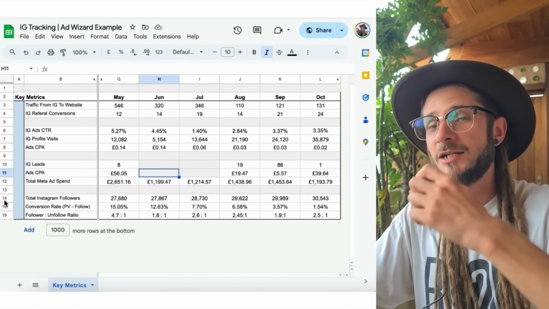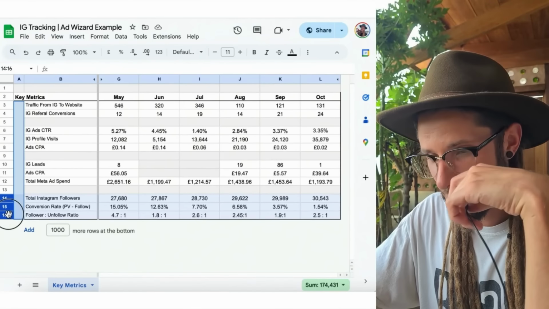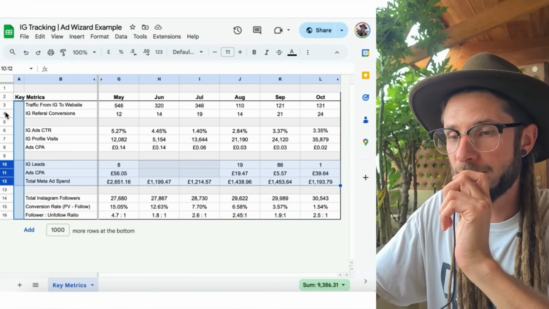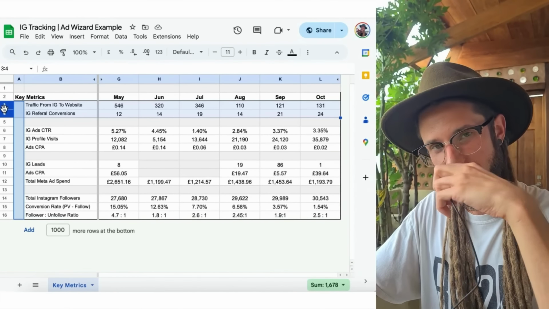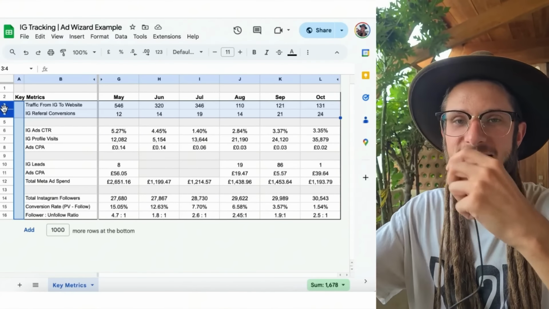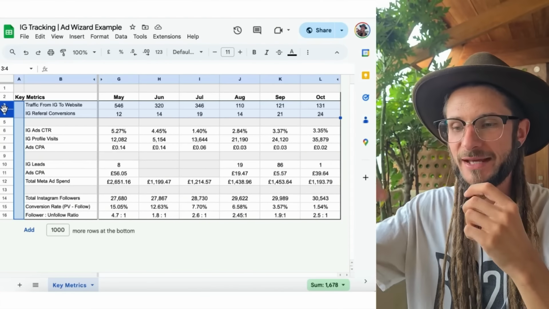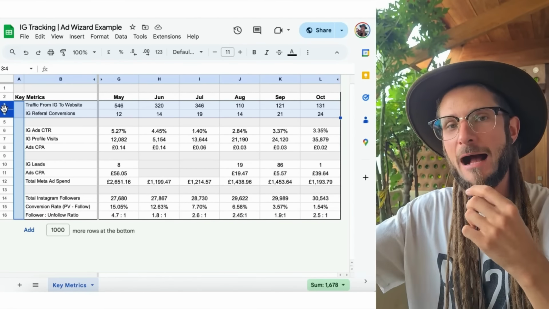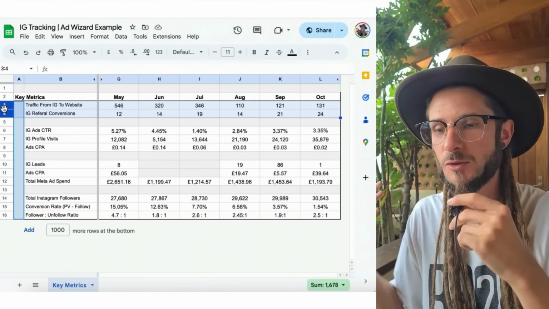To see the full picture, I'd like to also draw your attention to the very bottom section, okay? I'm going to go through the other sections that I passed here in a moment, because this is actually to do with conversions, and this is to do with affecting the bottom line of the business and not necessarily to do with the Instagram growth, but they are metrics that we can pull out of the Instagram profile and attribute to our bottom line, to the business results that we're looking to achieve.